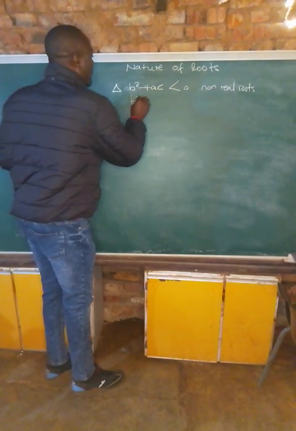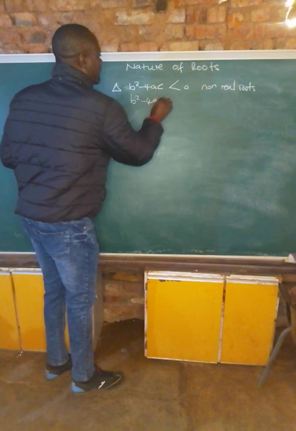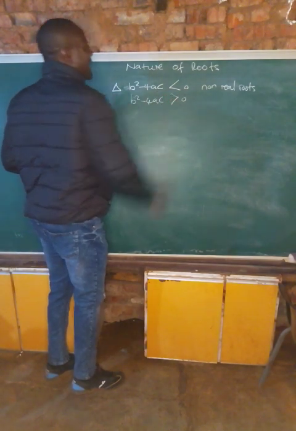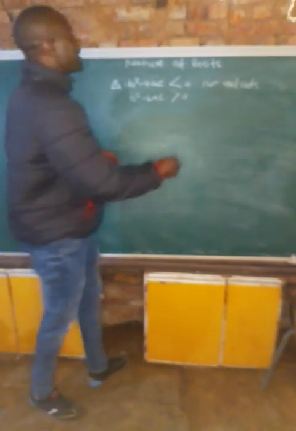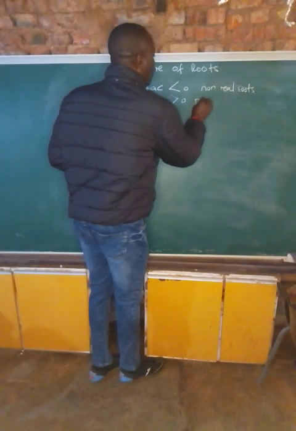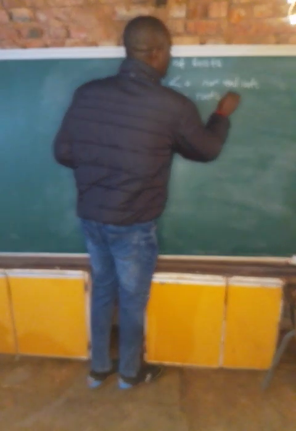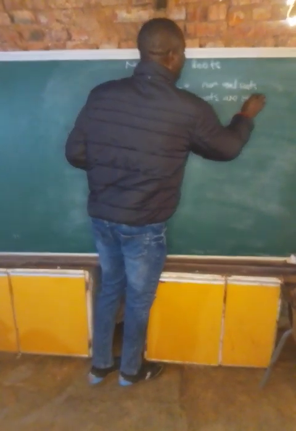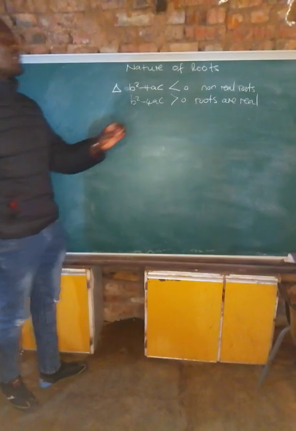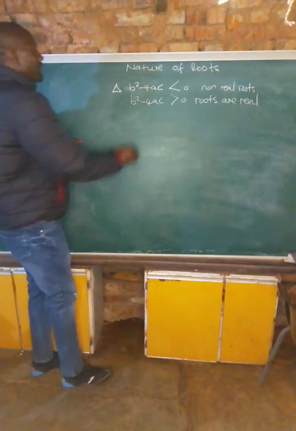When b squared minus 4ac is greater than 0, it means the roots are real.